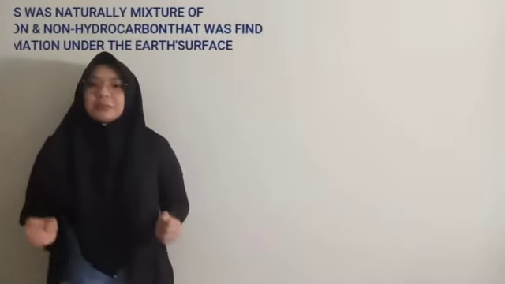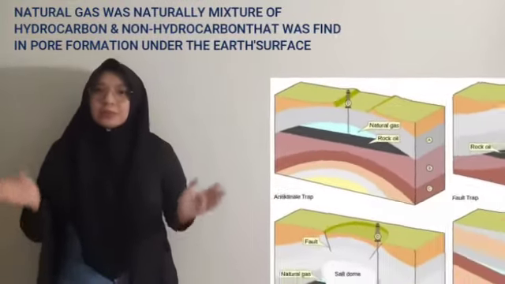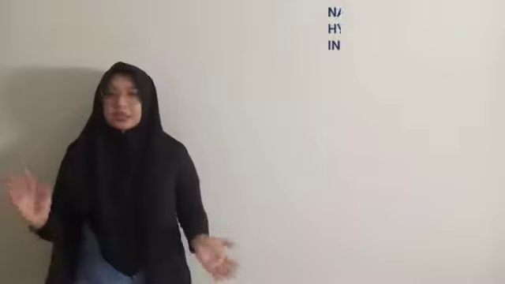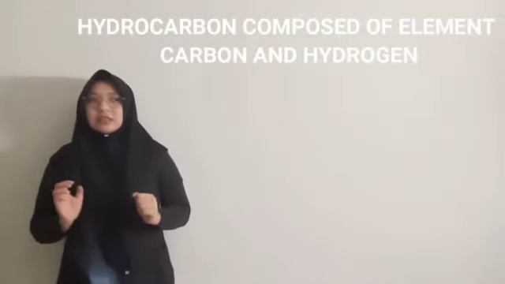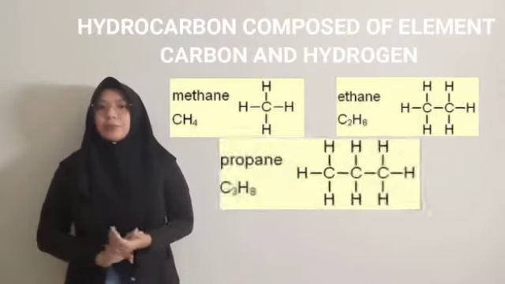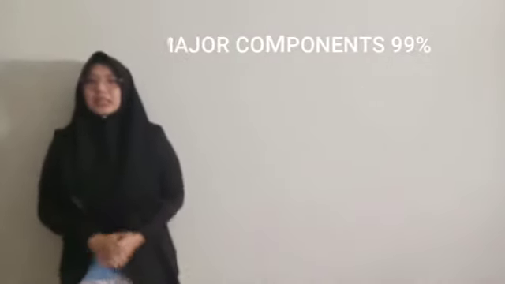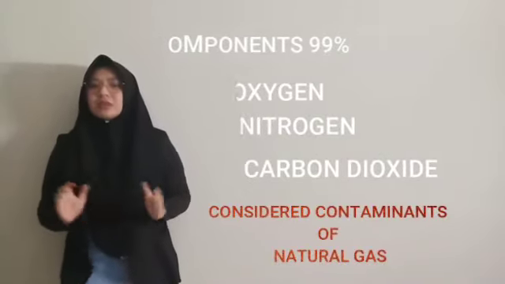Hi, today I will explain about the properties of natural gas. Natural gas was naturally mixture of hydrocarbon and non-hydrocarbon that was found in a pore of formation under the Earth's surface. Hydrocarbon was composed of element carbon and hydrogen. The examples are methane, ethane, propane and butane. Major component 99% like oxygen, nitrogen, carbon dioxide was considered as contaminants of natural gas.